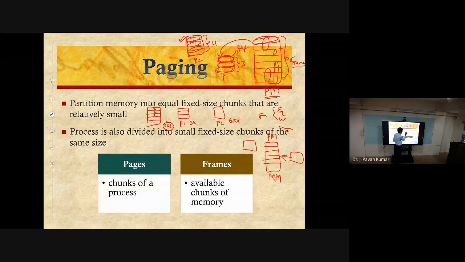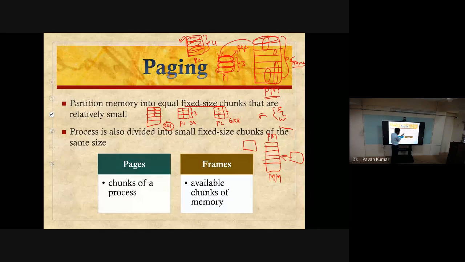So how many pages do we get? 3 pages: this is 2K, this is 2K, this is 1K. Similarly, P2 we divide into 3 pages. Why? Because each frame size is 2KB, so each page should be 2KB. So 2KB, 2KB, then 2KB, and we get 3 pages here as well.